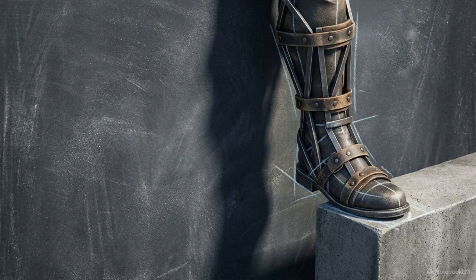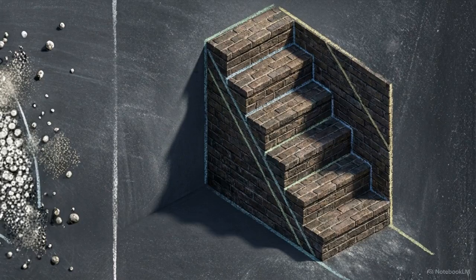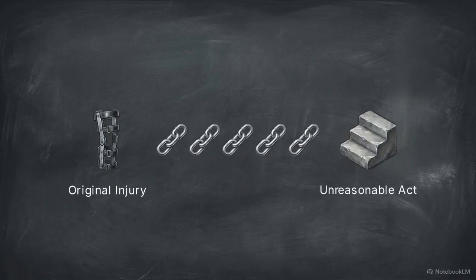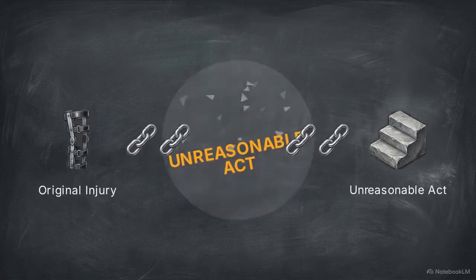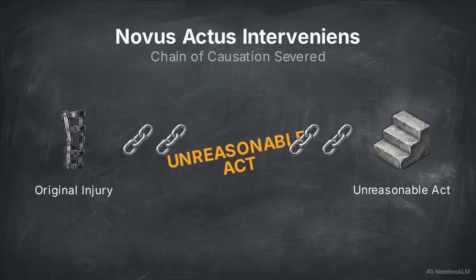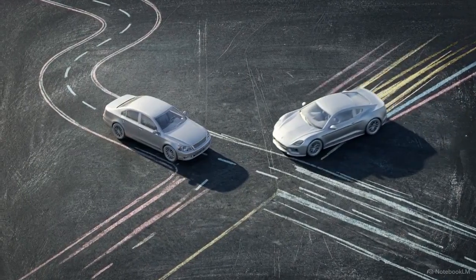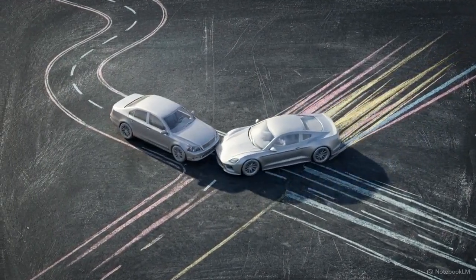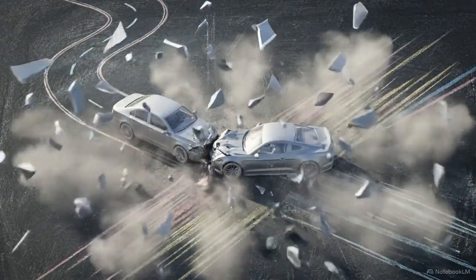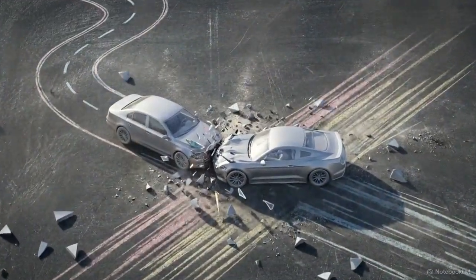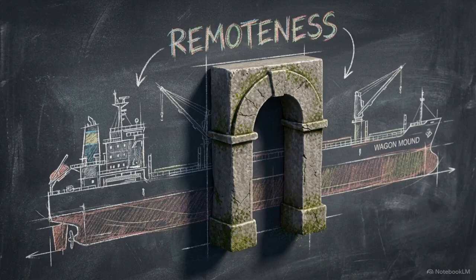In McCabe v. Holland, a claimant with a weakened leg chose to descend a steep staircase with no handrail. The court ruled this act was entirely unreasonable and broke the chain of causation between the original injury and the new fall. A defendant is liable for the natural, foreseeable consequences of their breach, but they are not responsible for subsequent independent recklessness. The final gate is remoteness.